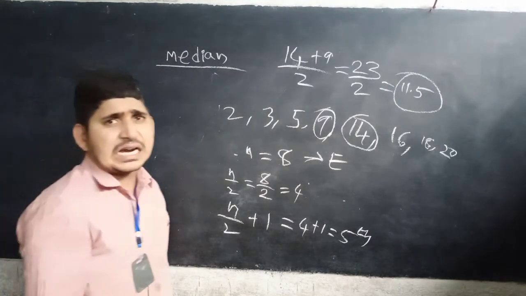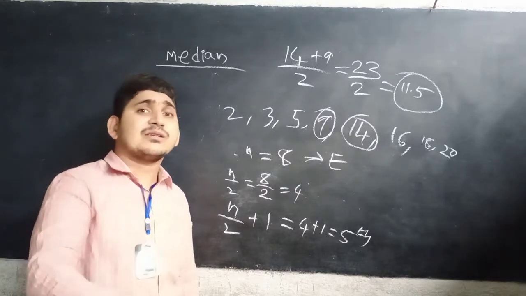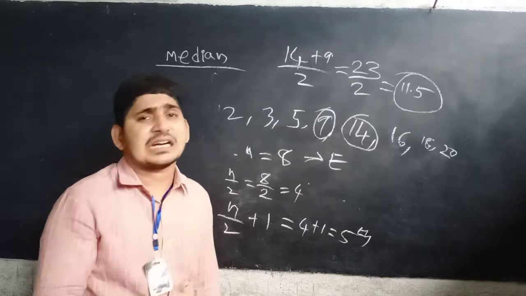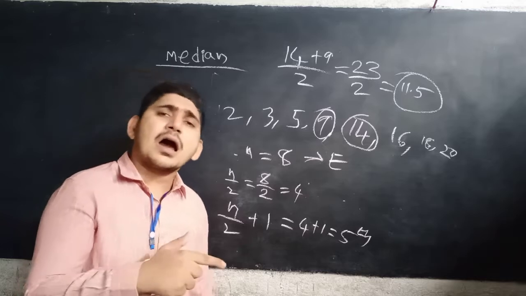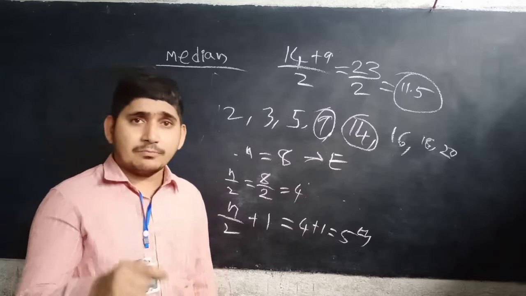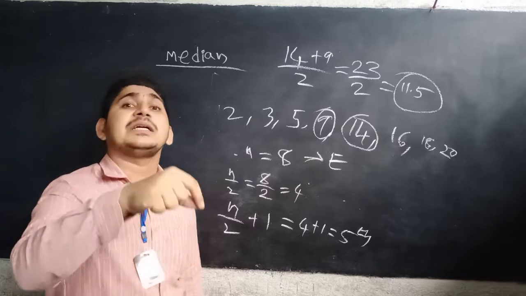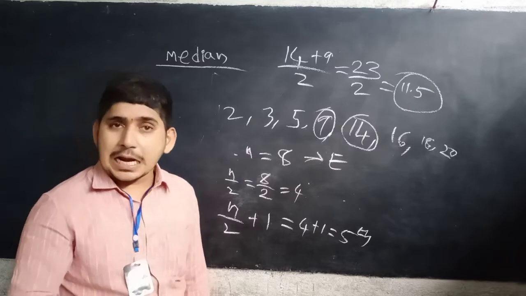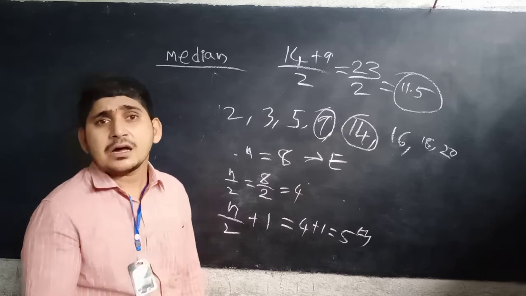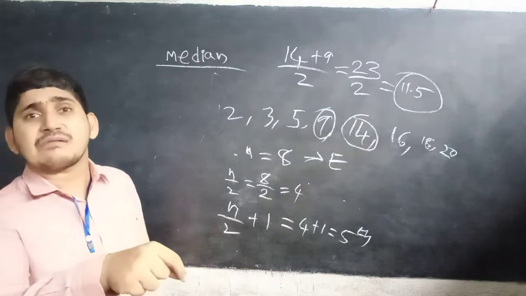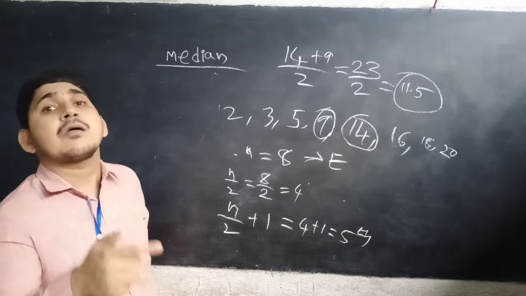Now, what is median? Median is nothing but the middle value that is present in the data, whether it is grouped data or ungrouped data. So the middle value of the given data is known as the median.